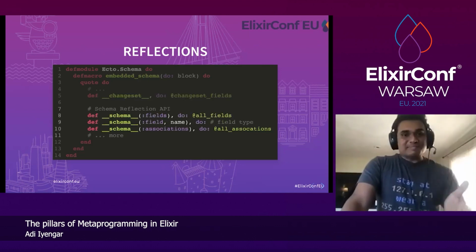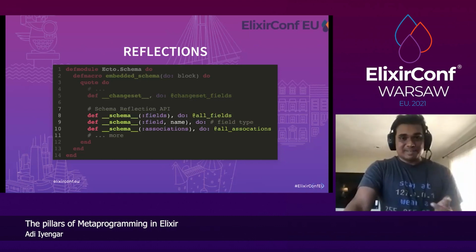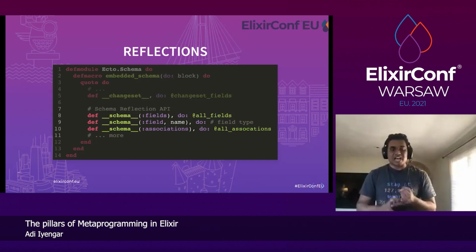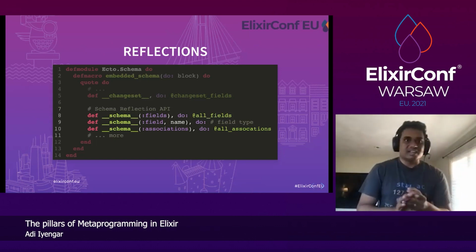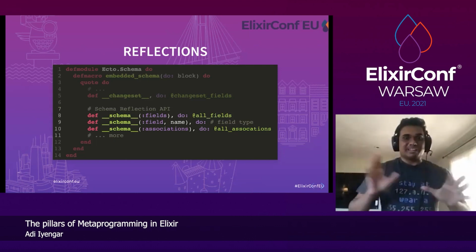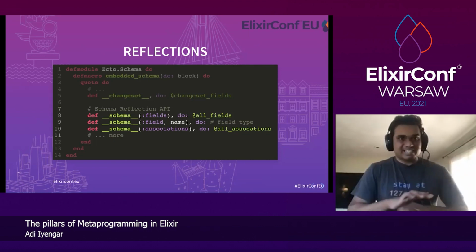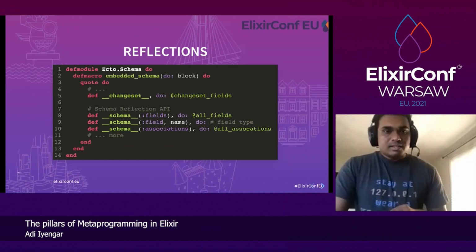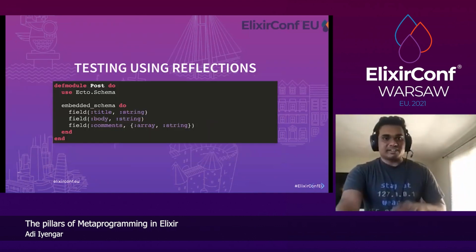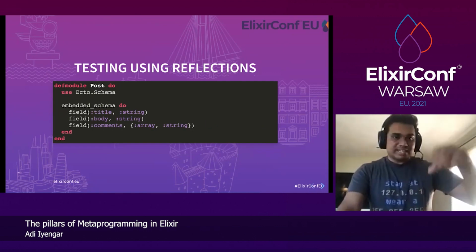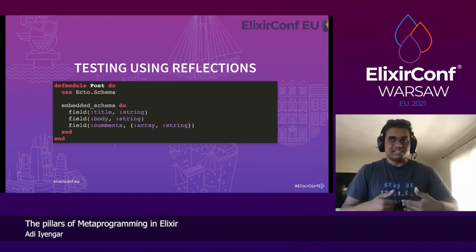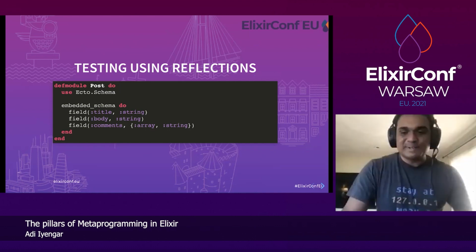The best part about that is our schema reflection API. You can get all the fields, the type of each field, associations. It's really awesome, and this has really helped me in a lot of ways, especially while writing more deterministic tests. So here is an example of a test, right? Let's look at the post module again. We know it's an embedded schema, right? But there's no way to test that it's an embedded schema.